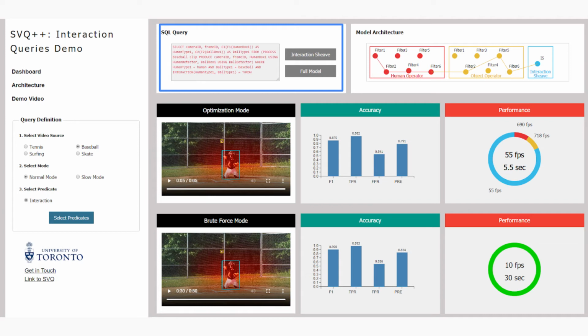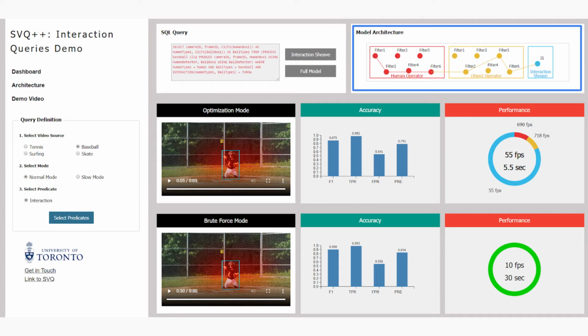The progressive filters ordering per batch is presented on the upper right architecture module. It will be updated at the end of each batch. This order is determined by the online optimization algorithm based on the filter selectivity. The red box and nodes represent human operators, and the yellow and blue ones represent the object operator and interaction sheaf respectively. The lines indicate which filters are used.